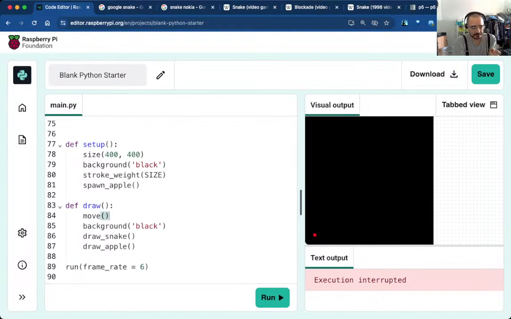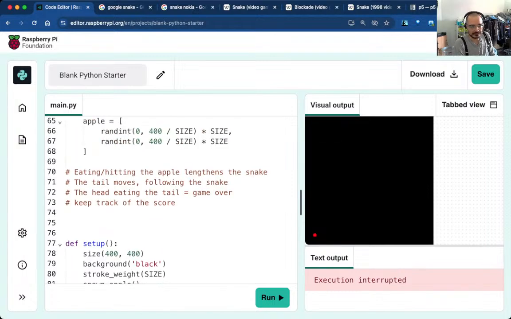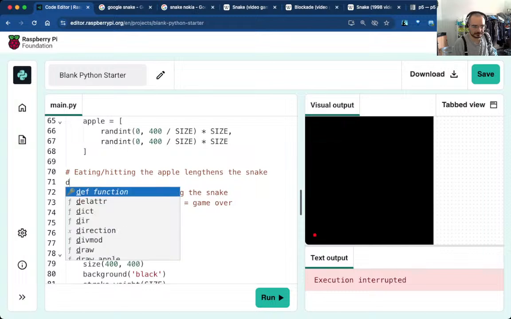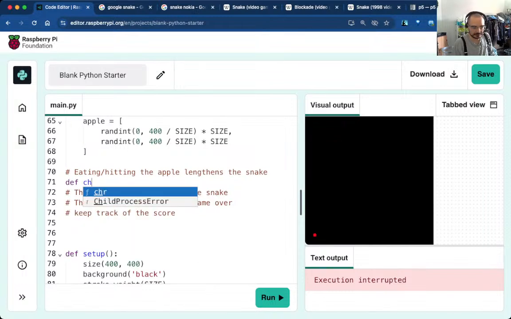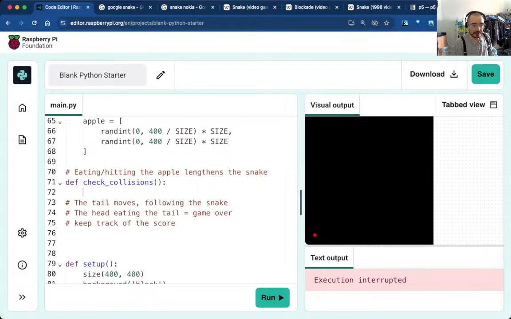So we've moved. We're going to check collisions here, I think. Check collisions. If the head, so it's only the head that can hit something, and I think I can just compare it like this.